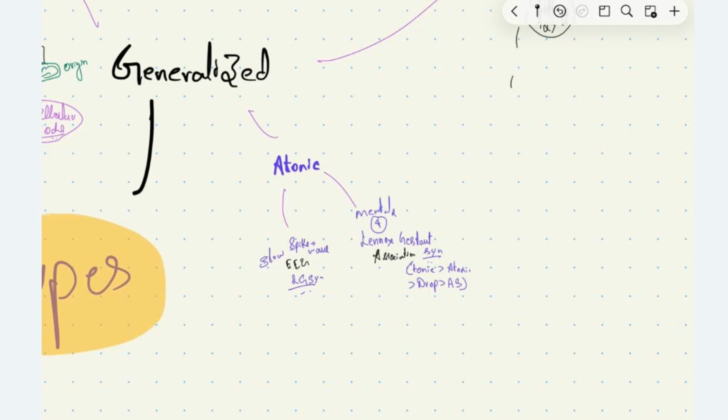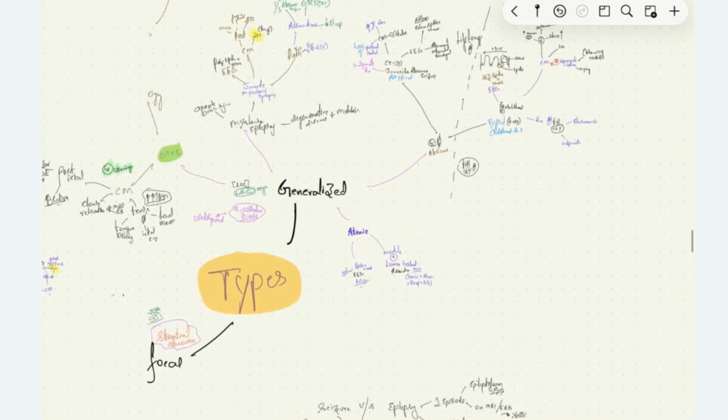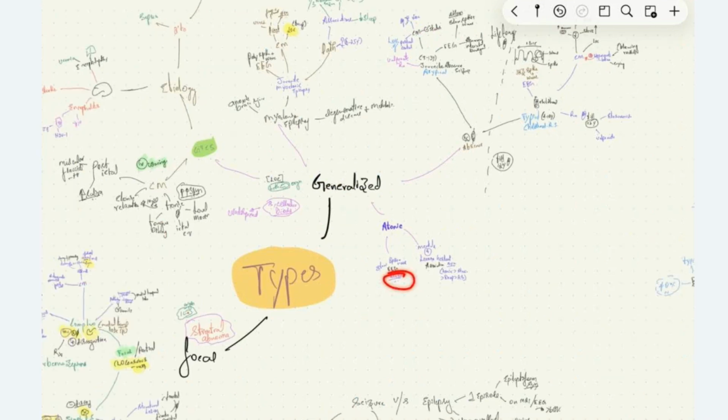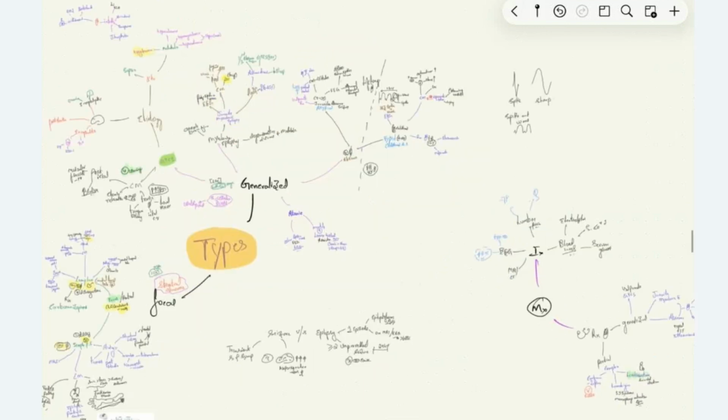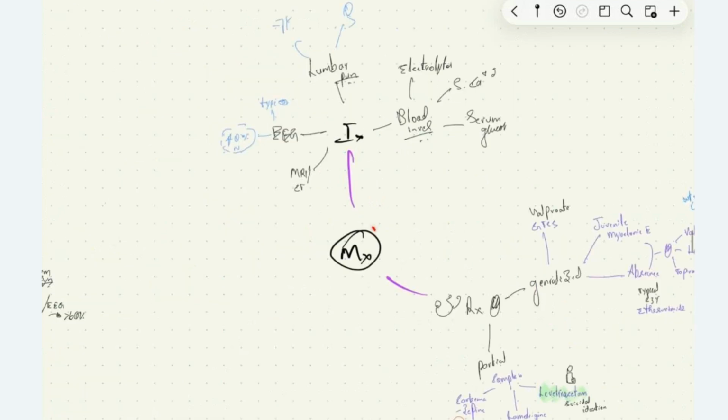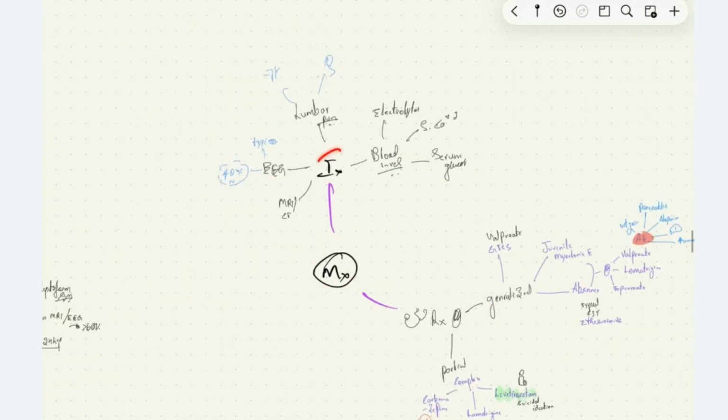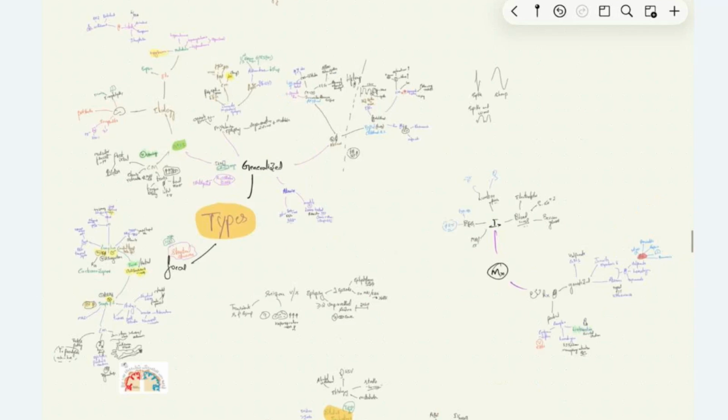The EEG findings in atonic seizure are slow spike and wave pattern, which are seen in Lennox-Gastaut syndrome. So this is about the focal onset and generalized onset seizure. Next, we see the management of this condition. What are the investigations that we will do in case of seizure?